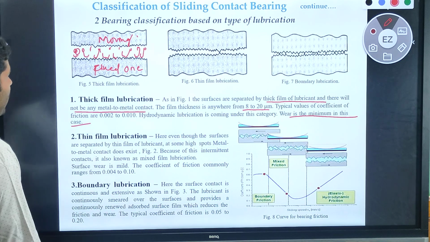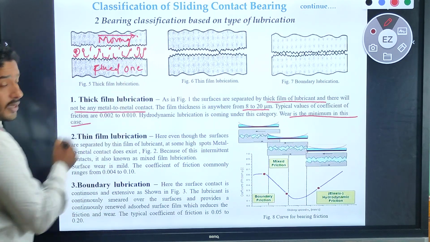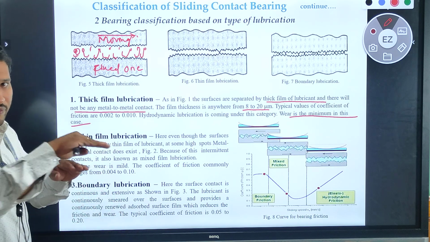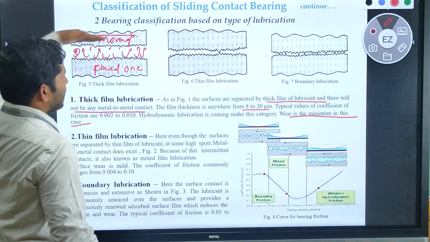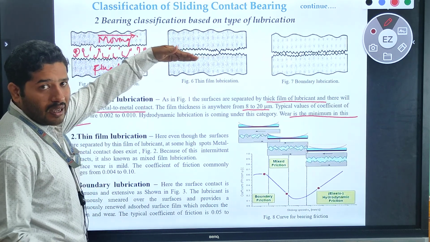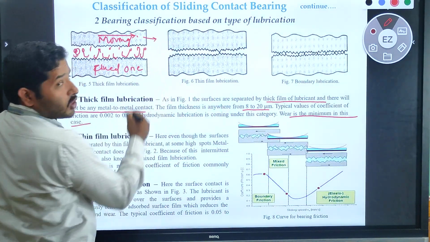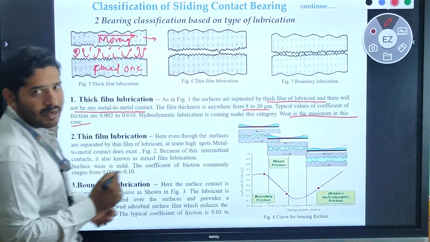Okay, so if you are applying some amount of force on it, if you are applying tensile forces acting on the surface, on this moving surface, then what happens? This moving surface tries to move wherever the force is applied. If I am applying the force toward this side, so this body or this slide will move toward the right side only. Is it right?